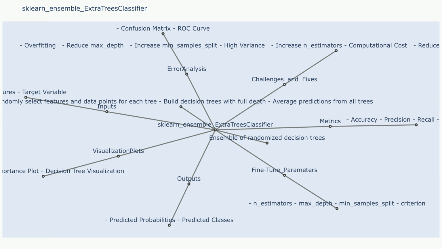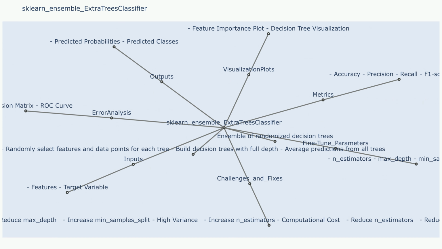Fixes to Challenge 2. Use a smaller number of features. Use feature selection techniques to reduce the dimensionality of the data. Reduce the depth of the trees. Limit the maximum depth of the trees to prevent overfitting. Use regularization techniques. Techniques like L1 or L2 regularization can help to prevent overfitting.